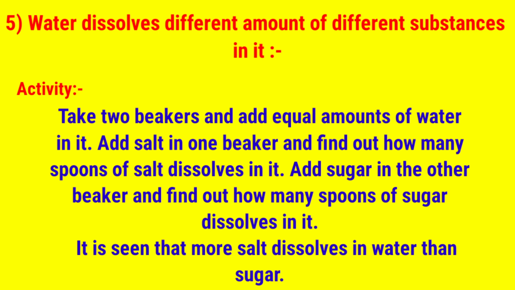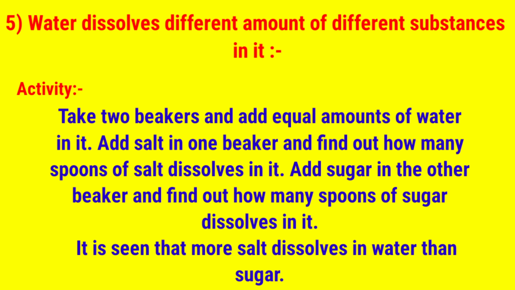Because there is a breakdown of salt into its constituents. That is, salt is made up of sodium and chlorine. You will learn this thing in higher class. And it forms ions. Ions means charged particles. That's why, due to ionic nature, it can quickly dissolve.